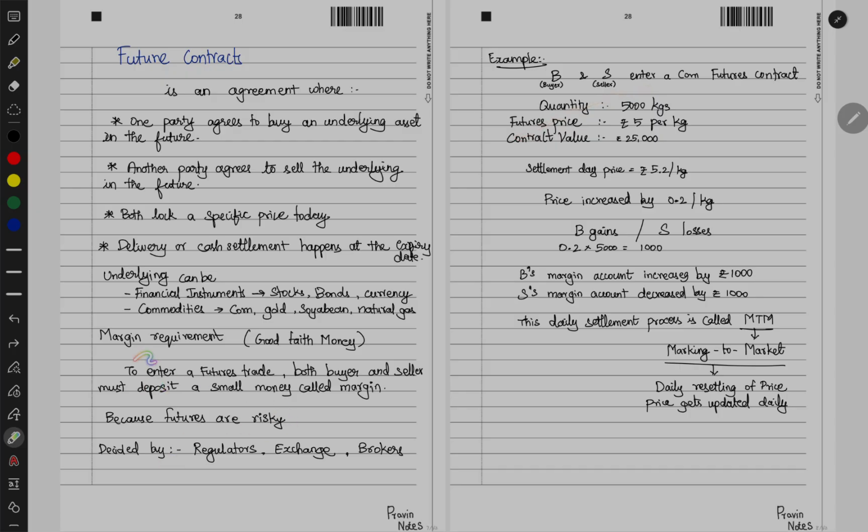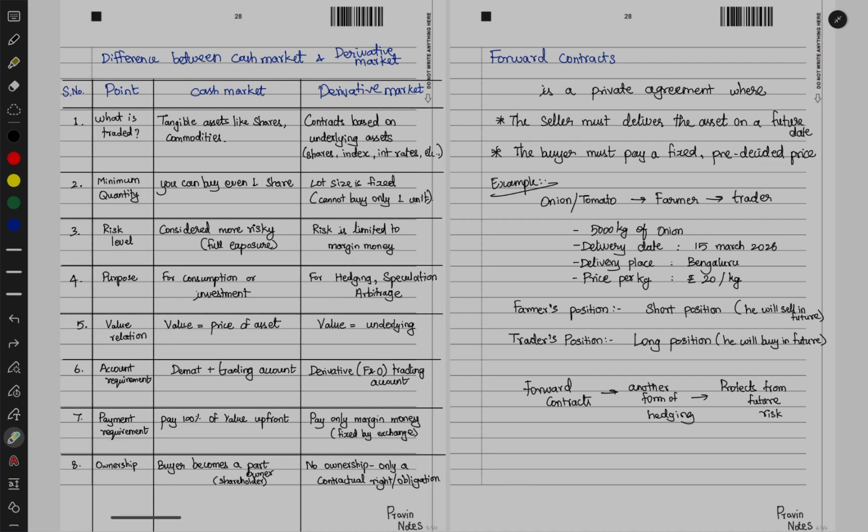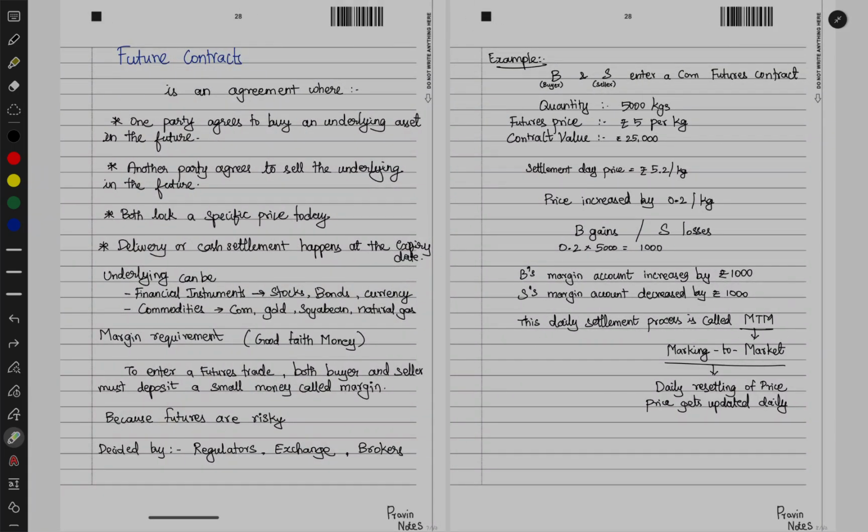Now, who is deciding this margin requirement? Forward contracts are not official, and anybody can enter into a forward contract with anyone. But a futures contract will be traded in a stock exchange, a recognized stock exchange. Hence, this margin money requirement will be decided by regulators, exchanges, or brokers. Okay, now we'll see with this example.